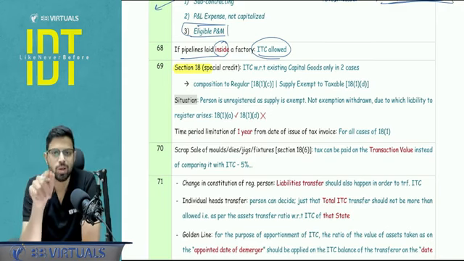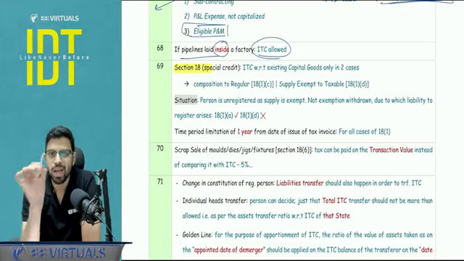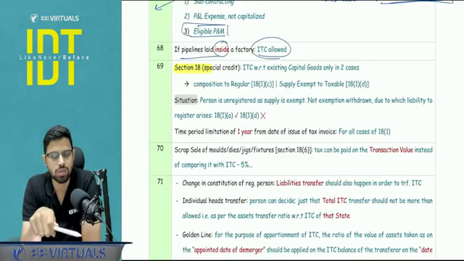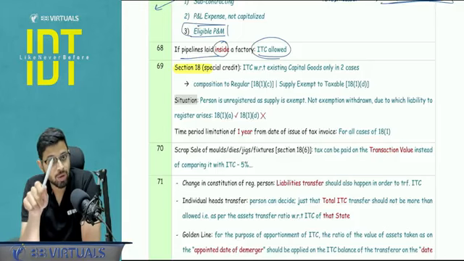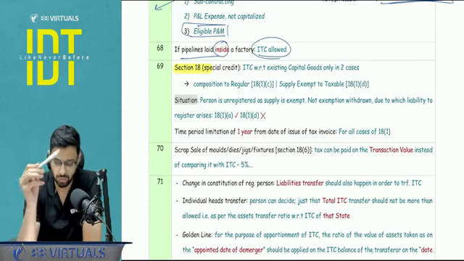So the point they tested was whether capital goods ITC you are going to get or not. No, you're not going to get. Apart from that, point to be noted, within 1 year from the invoice, I have to ensure that I'm claiming the ITC. Basically that relevant date falls within the 1 year. And another thing, when you are getting the capital goods ITC, it will be subject to a reduction of 5% per quarter or part of the quarter.